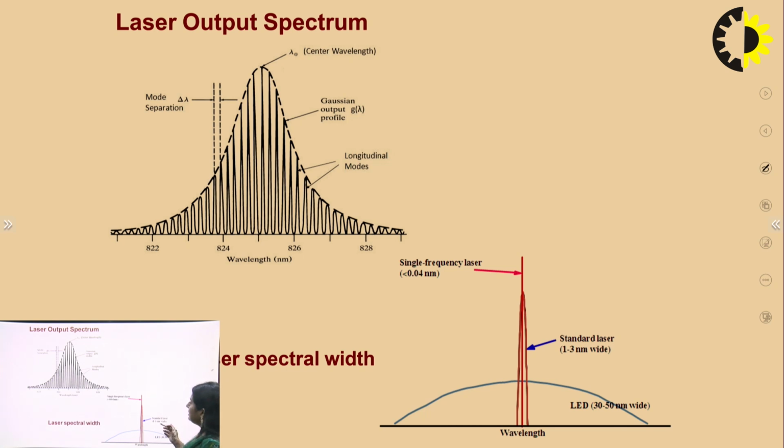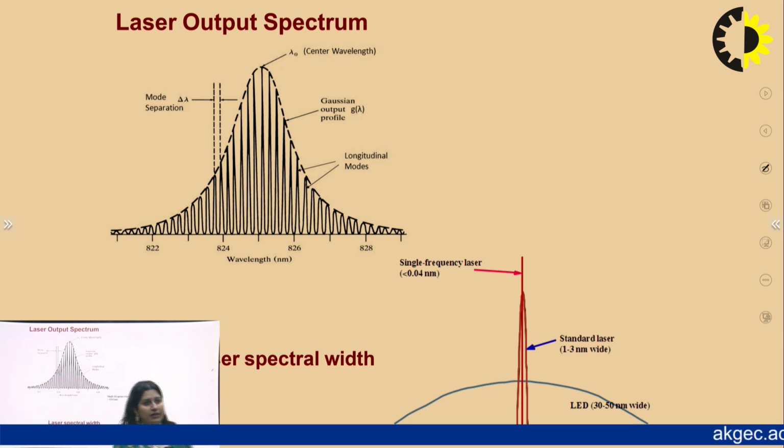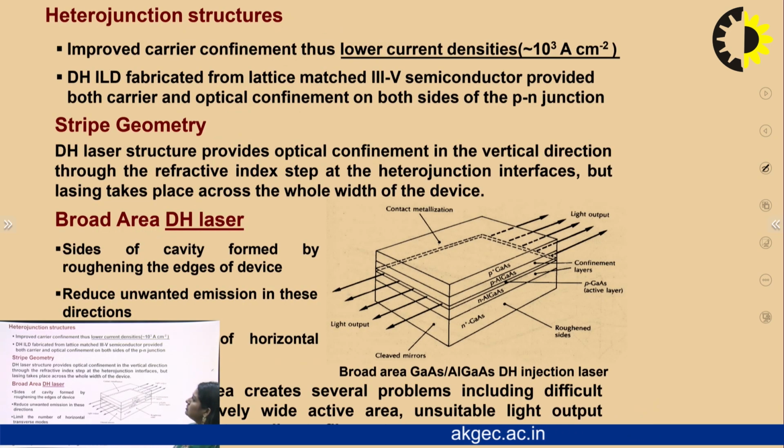A standard single frequency laser has a very narrow beam, shown on the right side of the figure, with a beam width around 1 to 3 nanometers, whereas the LED is around 30 to 50 nanometers wide. Now the heterojunction structure: improved carrier confinement, thus lower current densities.